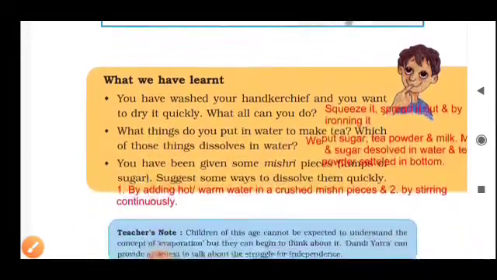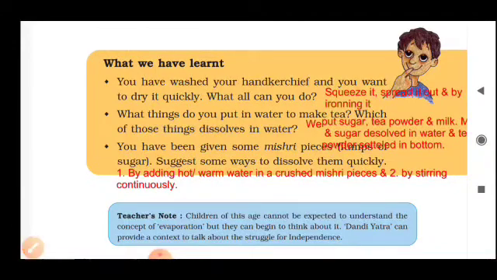Now, what we have learned: you have washed your handkerchiefs and you want to dry them quickly. What all can you do? So the points are: you will squeeze it, second, you will spread it out, and third, you can iron it. What things do you put in water to make tea? Which of those things dissolve in water?